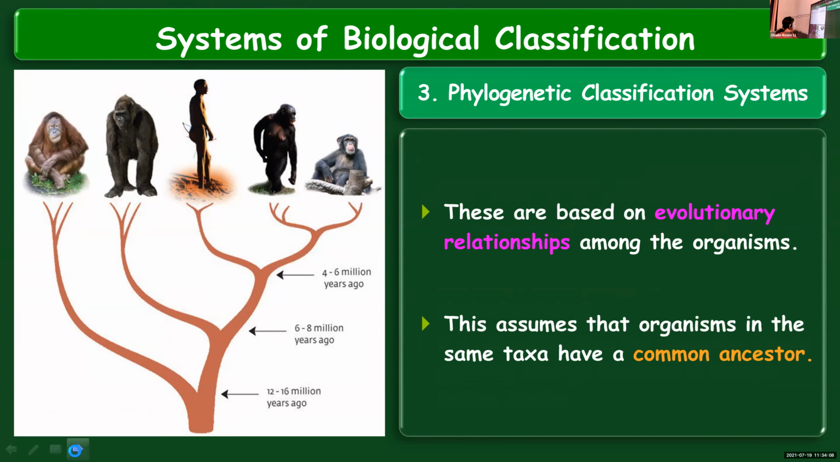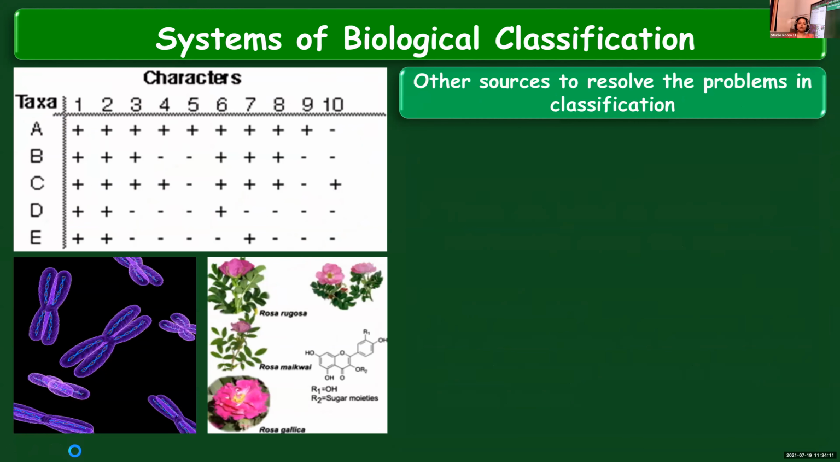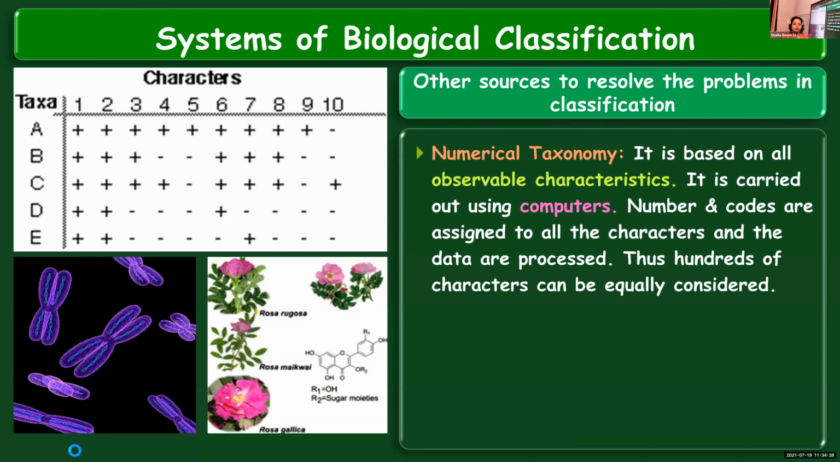And then we learned about some sources that help in solving the problems in classification, or additional help scientists can get from these sources. Three we discussed: numerical taxonomy, cytotaxonomy, and chemotaxonomy. Numerical taxonomy is carried out with the help of computers. Different codes and numbers are assigned to all the observable characters, and then the data is processed. Since it is done with the help of a device, hundreds of characters are given equal importance and considered at the same time.